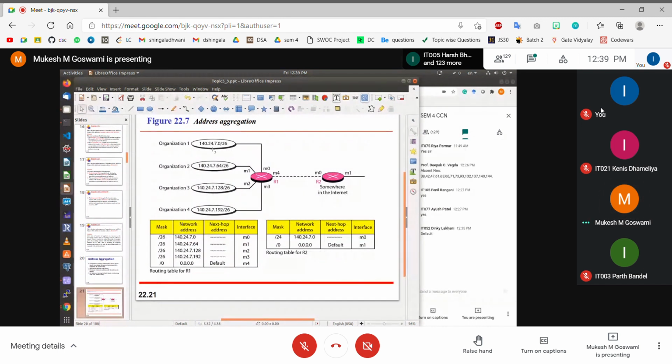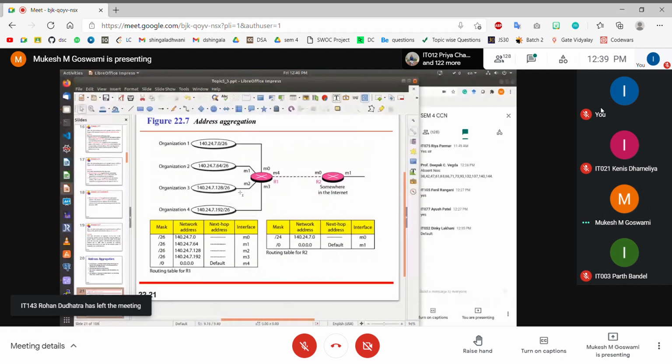Suppose we are the internet service provider and this is our network block, 140.24.7. We are serving 4 organizations, organization 1, 2, 3 and 4, and to all these different organizations we have allocated different blocks. The network IDs are 140.24.7.0/26, 7.64/26, 7.128/26, and so on.